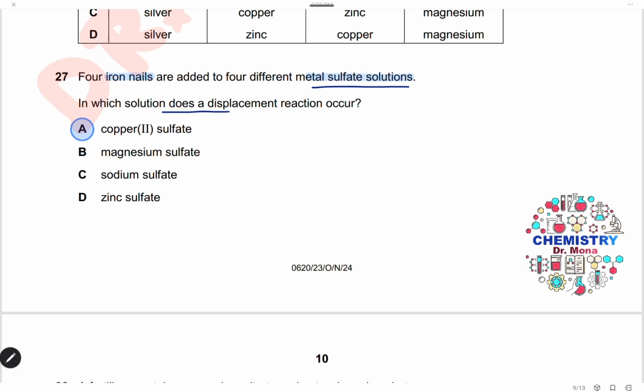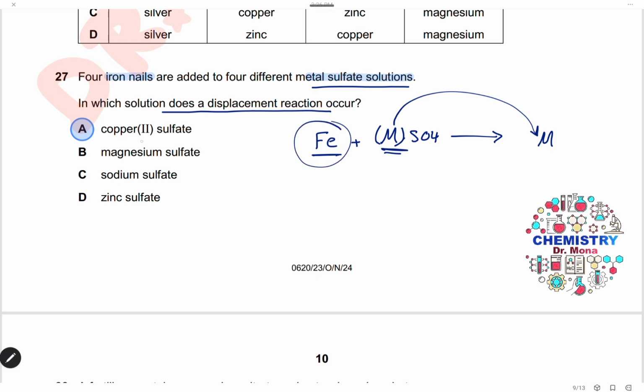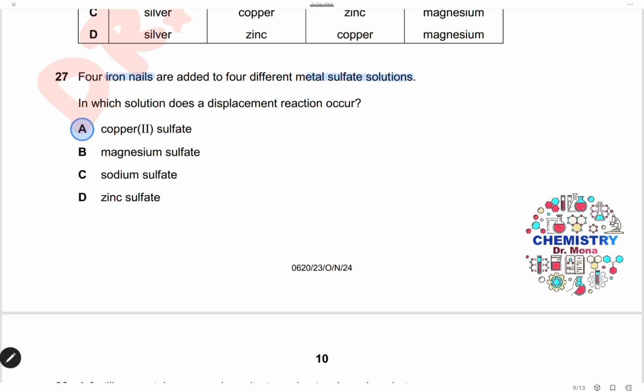In which solution does a displacement reaction occur? For the iron to displace metal M from its sulfate, iron has to be more reactive than metal M. So the only metal here in the 4 options that is less reactive than iron is copper. So iron can displace copper from copper sulfate, and the answer is A.